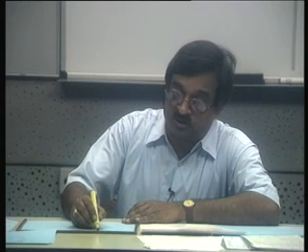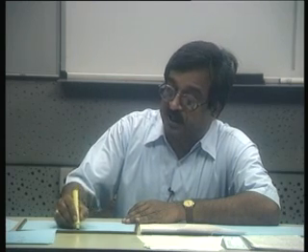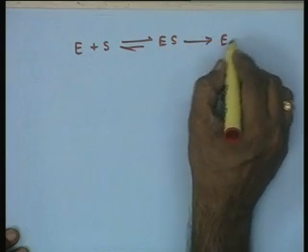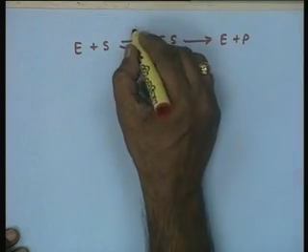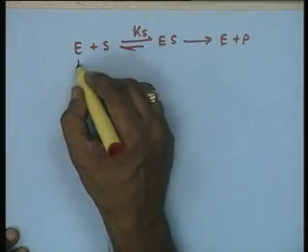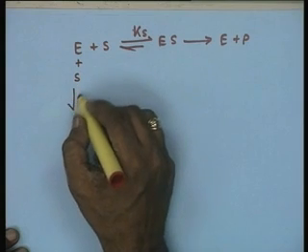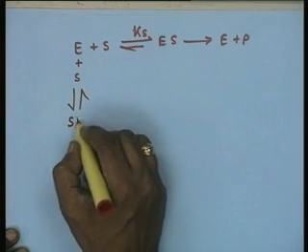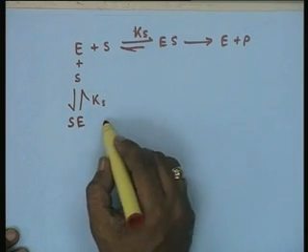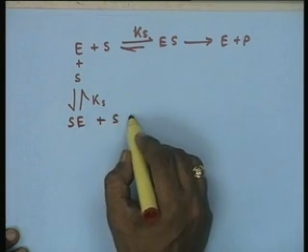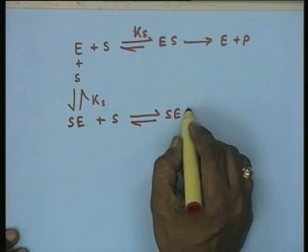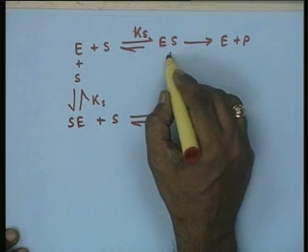Now the reaction mechanism can be written as ES going to E plus P, where let us say this is the dissociation constant Ks. Now the enzyme can bind to another site also, forming SE, here also it is Ks, then of course plus S, the second binding site, SES, and plus S.